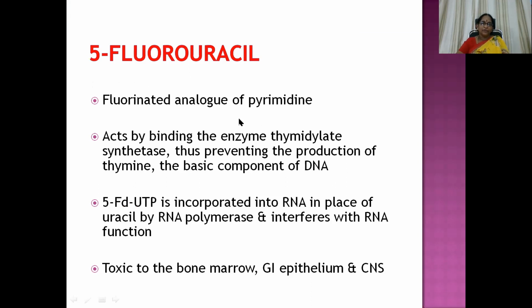So we have the 5-fluorouracil molecule, a fluorinated analog of pyrimidine. It acts by binding the enzyme thymidylate synthetase, thus preventing the production of thymine, the basic component of DNA. So DNA synthesis is inhibited. 5-FdUTP is incorporated into RNA in place of uracil by RNA polymerase and interferes with RNA function. It is toxic to the bone marrow, GI epithelium, and CNS.